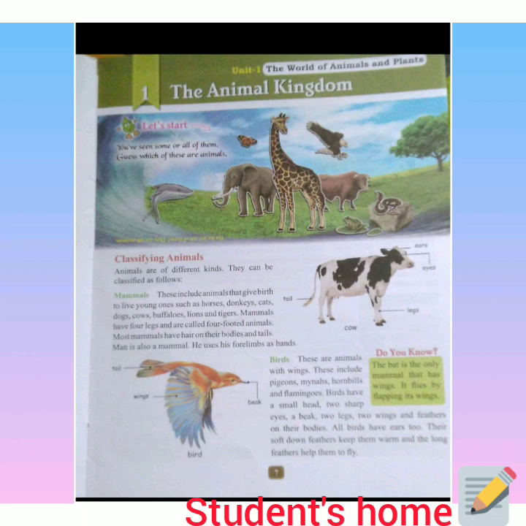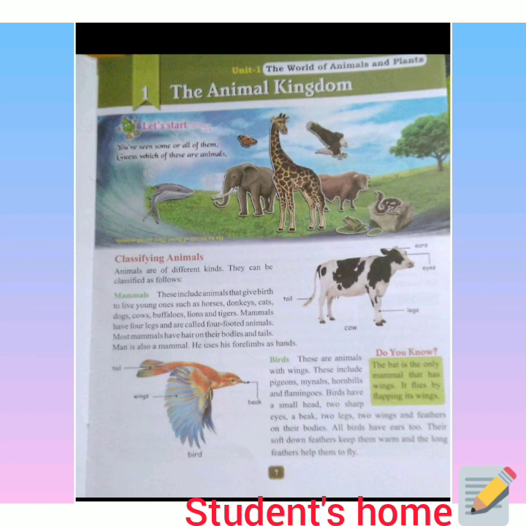Okay. So class, now I am going to read the whole chapter from the very beginning. So we are starting it now. Chapter 1, the animal kingdom. Classifying animals. Animals are of different kinds. They can be classified as follows. So first we have mammals. These include animals that give birth to live young ones such as horses, donkeys, cats, dogs, cows, buffaloes, lions, and tigers. Mammals have four legs and are called four-footed animals.